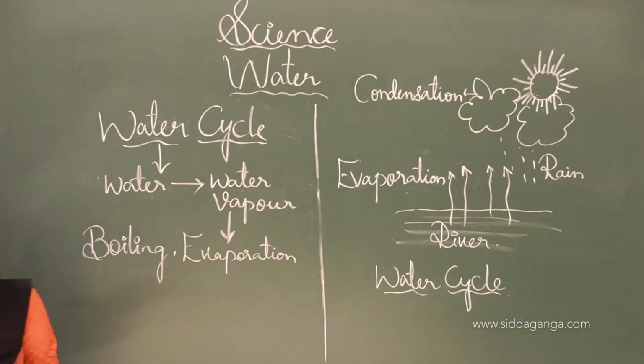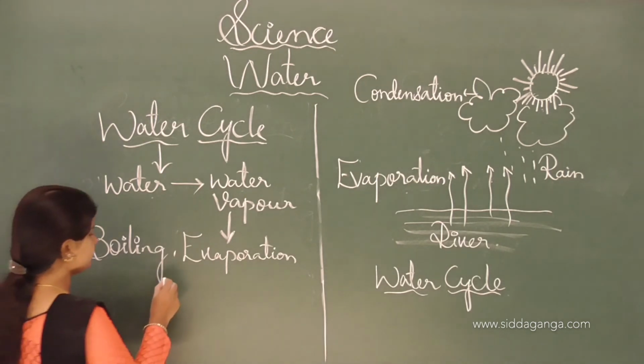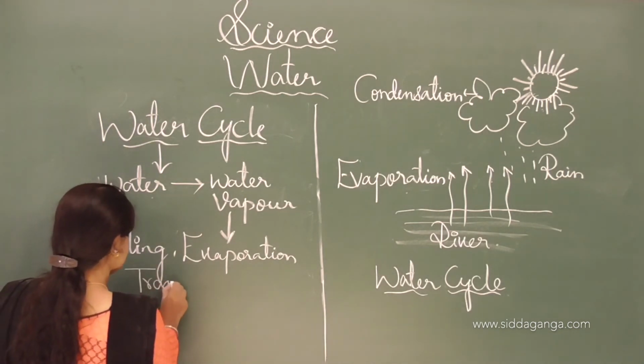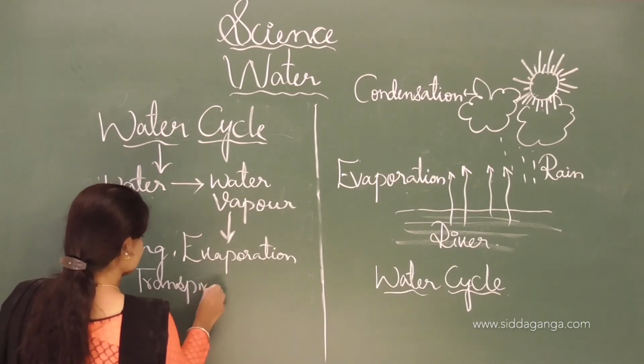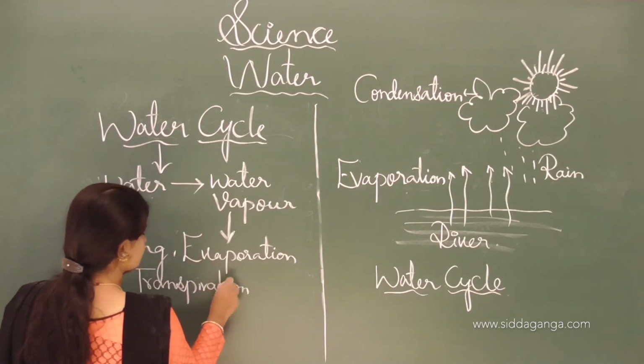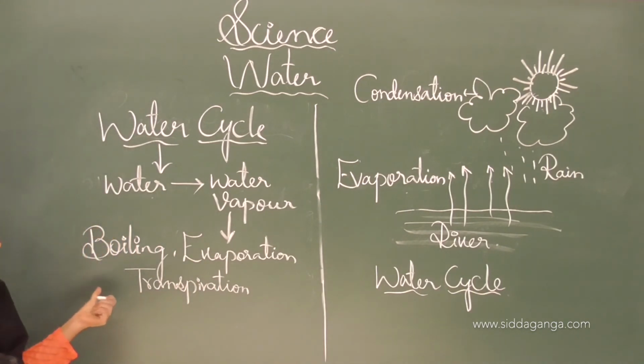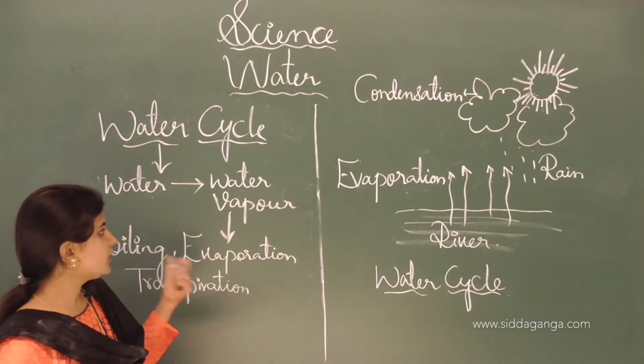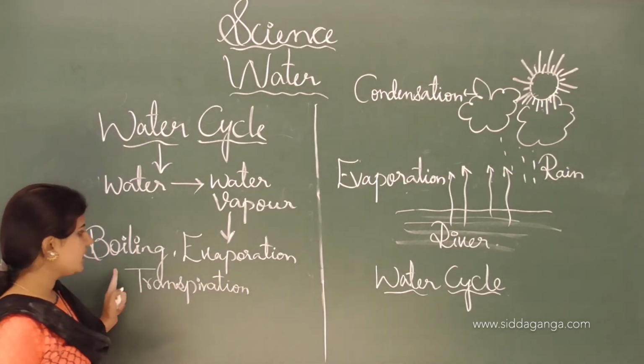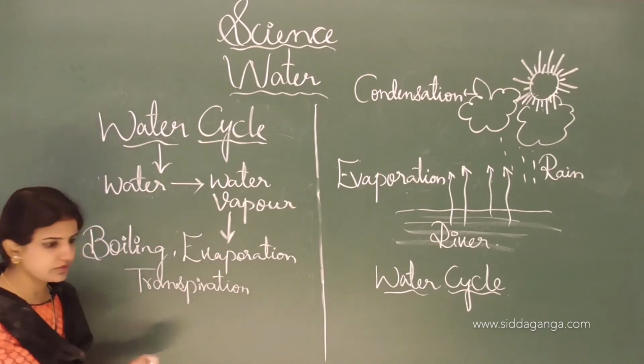And next one is the transpiration. See, these are all the different processes where we can see the water gets converted into water vapor, like boiling, evaporation as well as transpiration.